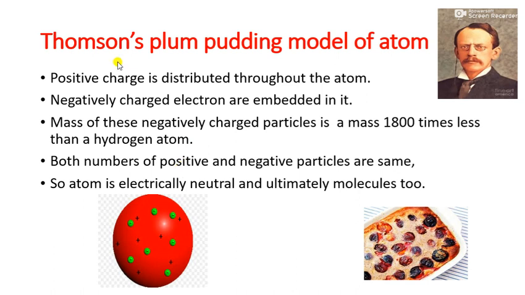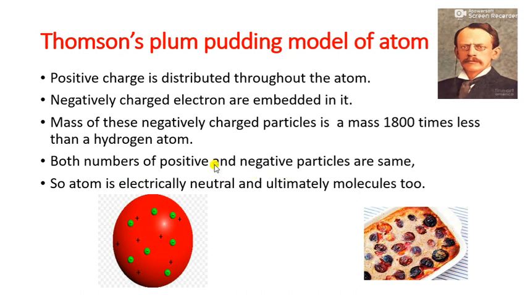So in the Thomson plum pudding model, he said that the positive charge is throughout the atom and the negatively charged particles are embedded, that means fixed in a surrounding mass. And the mass of these negatively charged particles is 1100 times less than the hydrogen mass. That means they are so small that their mass is negligible. Negligible means they are not taken into account.